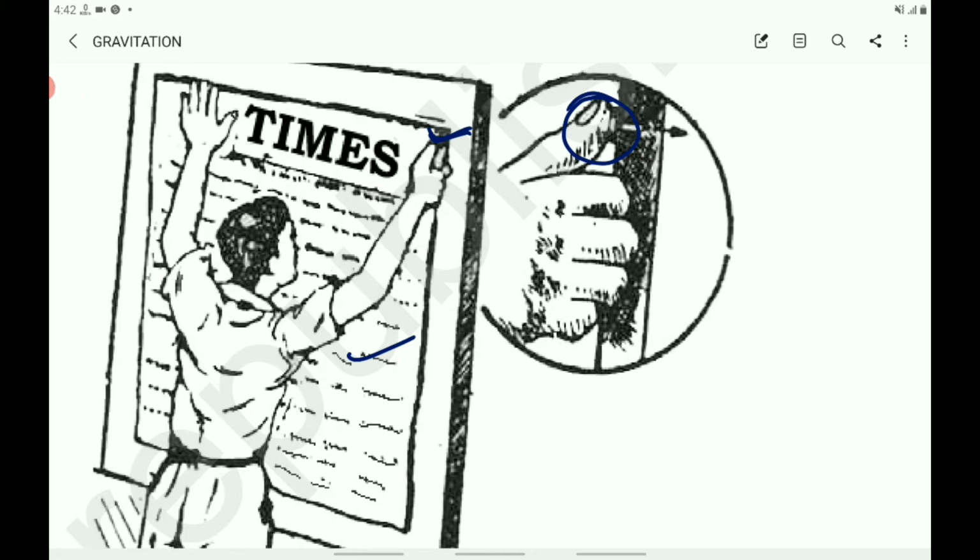In the above cases, thrust is the same, but the effects are different. So the effect of thrust depends on the area on which it acts. The force acting on an object perpendicular to the surface is called thrust. The effect of thrust is more if you stand, and less if you lie down. Therefore, the effect of thrust depends on the area on which it acts.